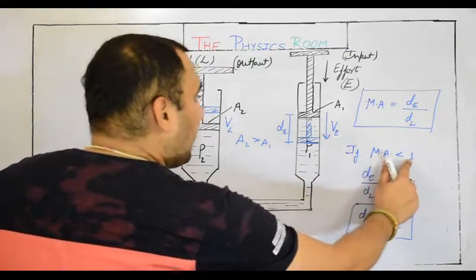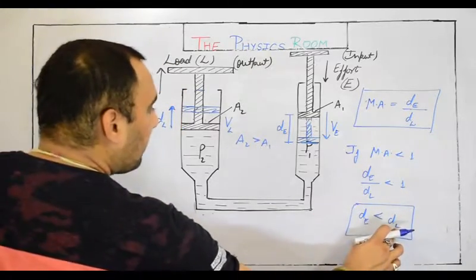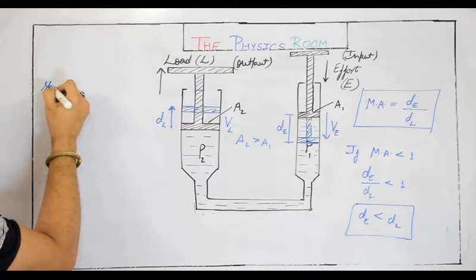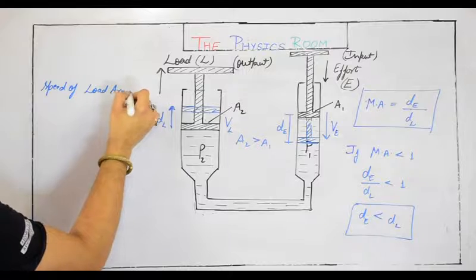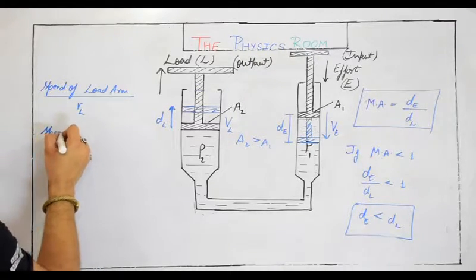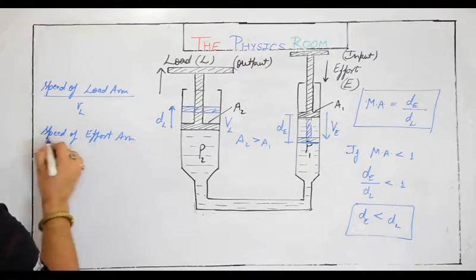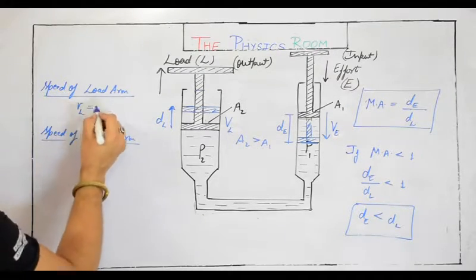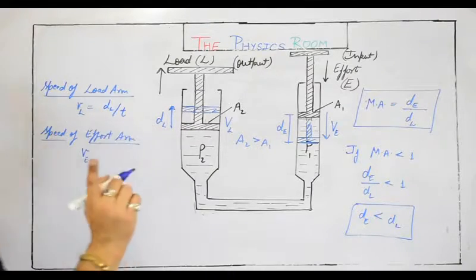If mechanical advantage is less than 1, the load arm will travel a greater distance as compared to the effort arm. If I want to find the speed of the load arm, let's represent it by small vL, and the speed of the effort arm by vE. We know speed is distance upon time. So the distance traveled by the load arm, dL, upon time t, for the same time.